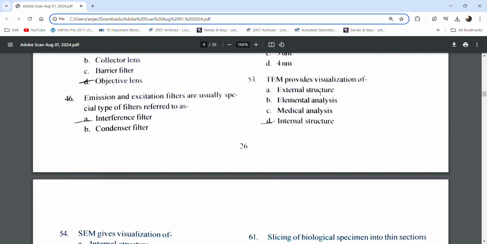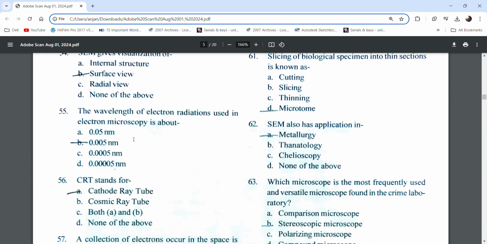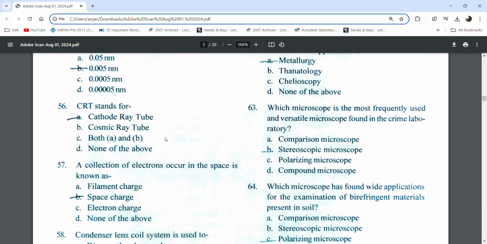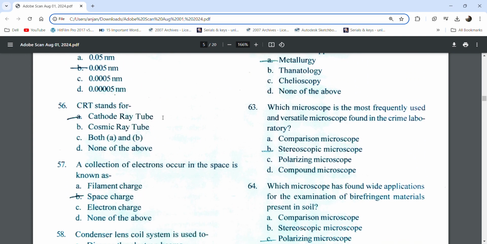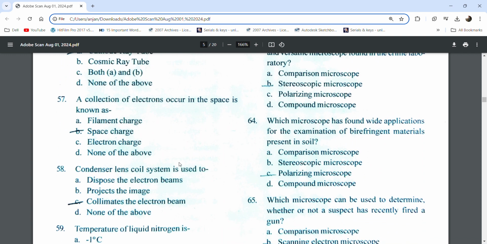TEM provides visualization of internal structure. SEM gives visualization of surface view. The wavelength of electron radiation used in electron microscopy is about 0.005 nanometer. CRT stands for cathode ray tube. A collection of electrons in space is known as space charge.